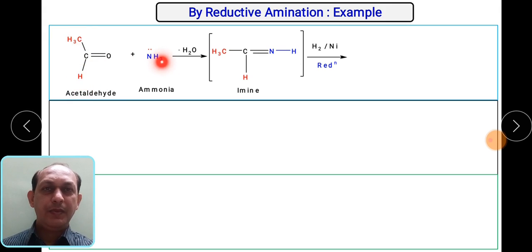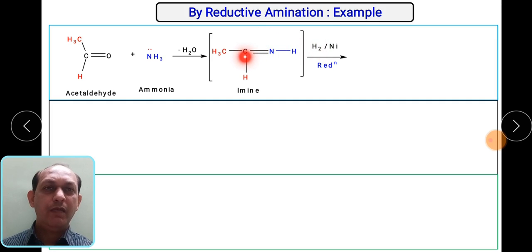Acetaldehyde reacts with ammonia. Nitrogen being nucleophilic will attack the carbonyl carbon, and with subsequent removal of a water molecule you will get the formation of the imine of acetaldehyde. Then this imine, the carbon double bond nitrogen, will be reduced by addition of hydrogen.